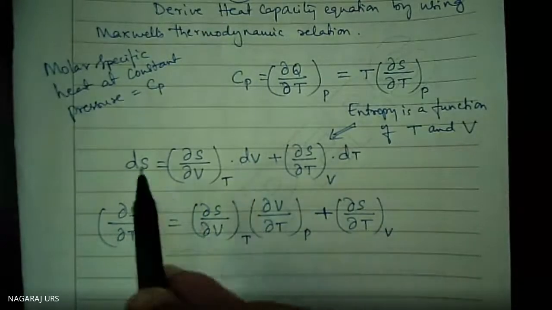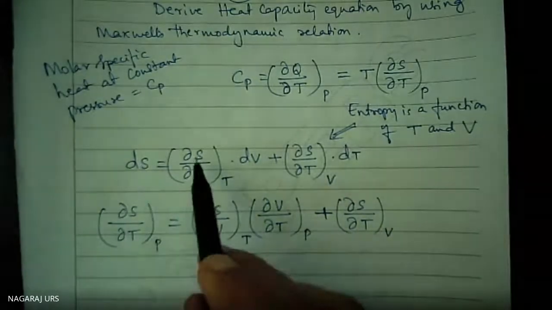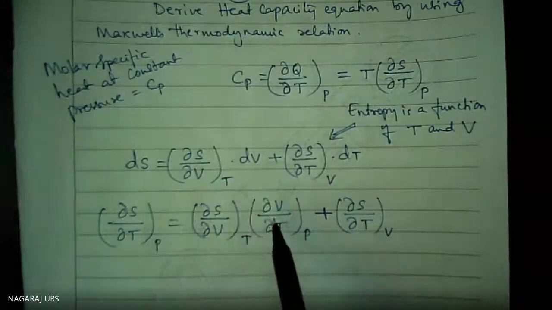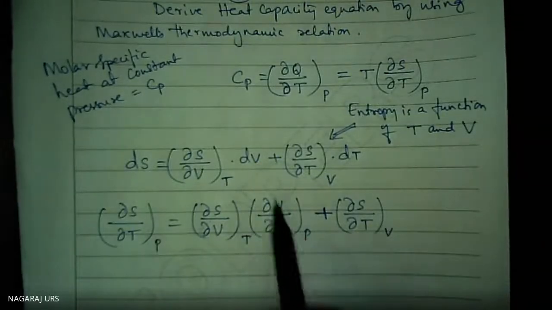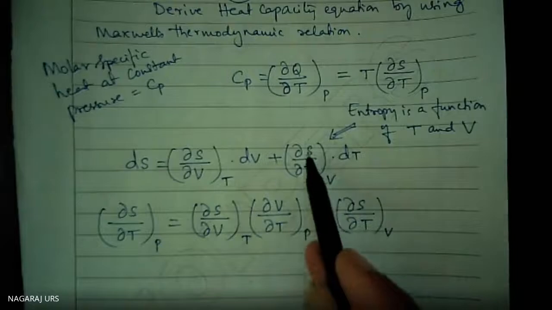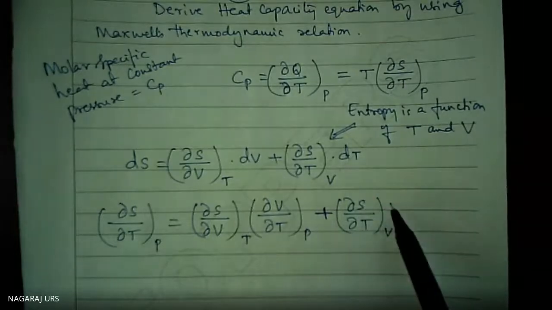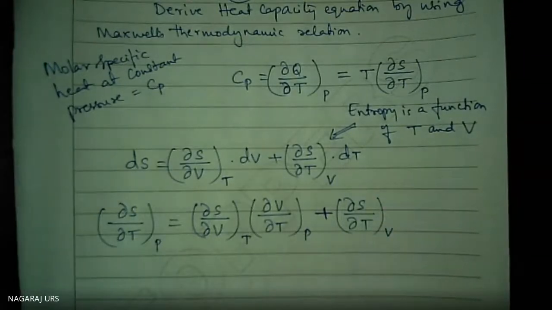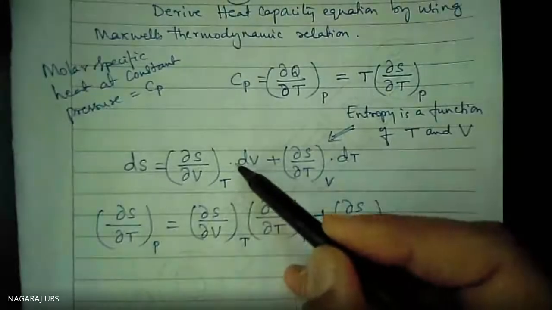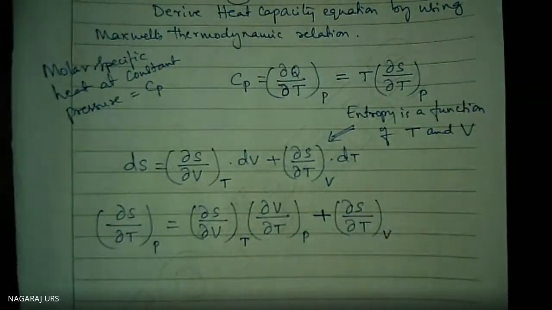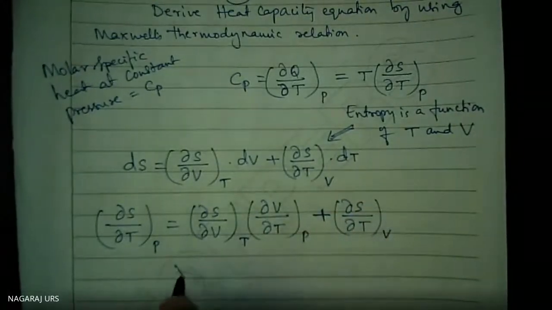This one only. Del S by del T, del V by del T at constant pressure plus del S by del T at constant volume. Del T by del T is equal to 1. Using this step, I have written this. Multiplying by T now.